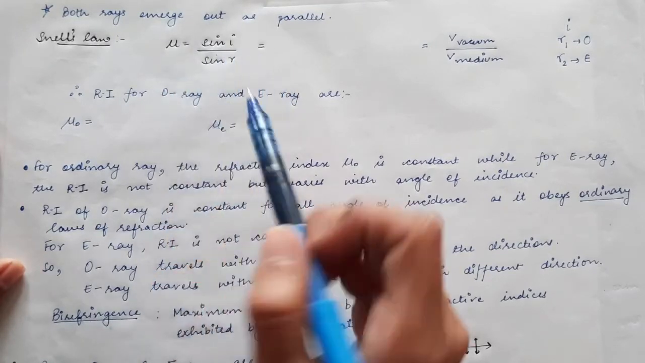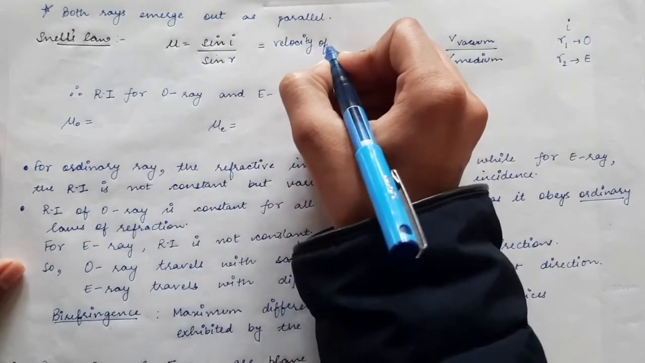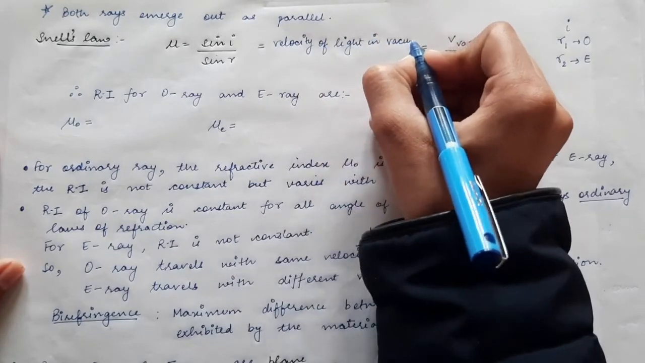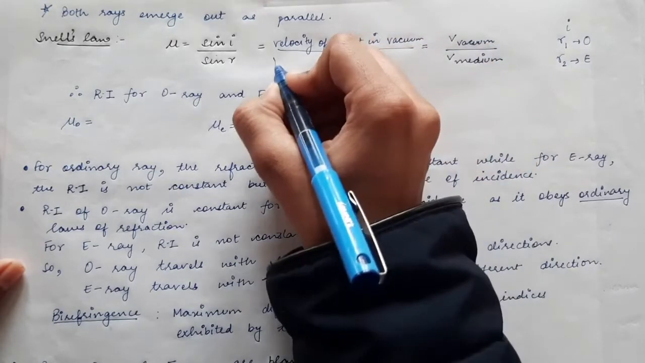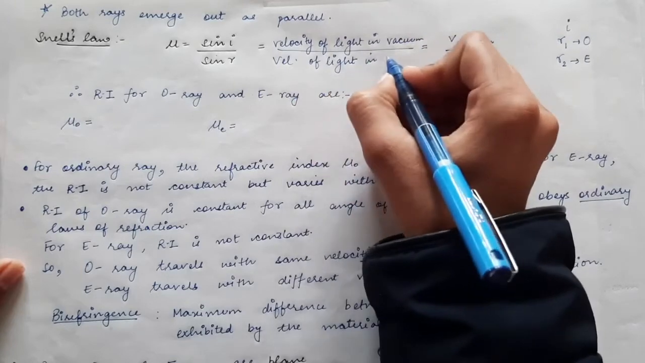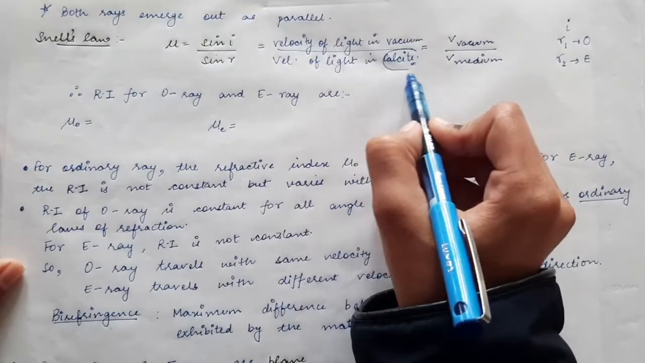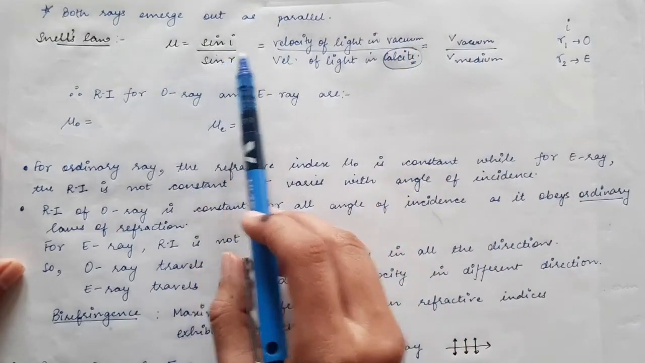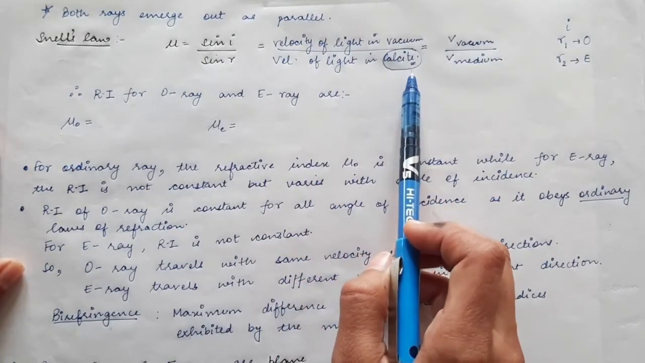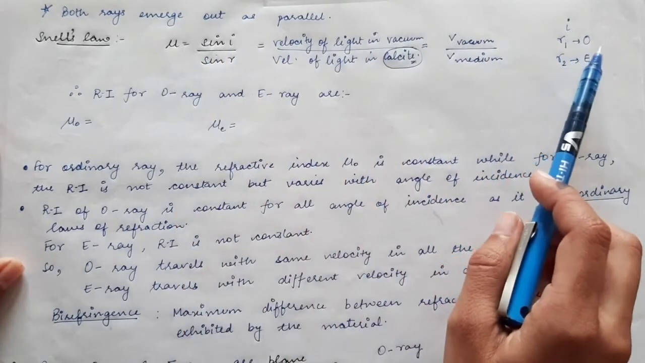This can also be written as velocity of light in vacuum divided by velocity of light in the medium, or you can say in the calcite, because we are talking about calcite crystal. So the refractive index is equal to the ratio of velocity of light in vacuum over velocity of light in the material we are talking about. So what will be the refractive index for both the O ray and E ray?